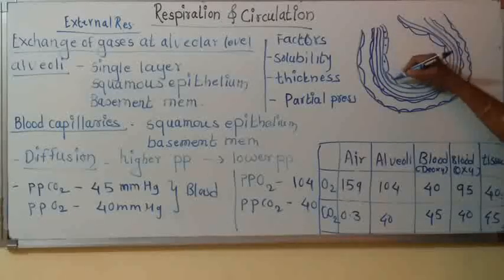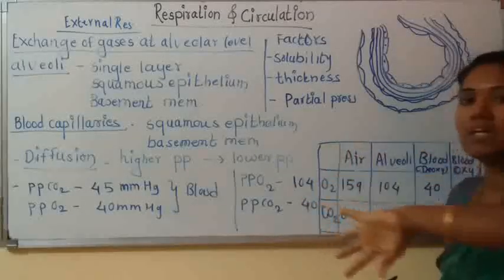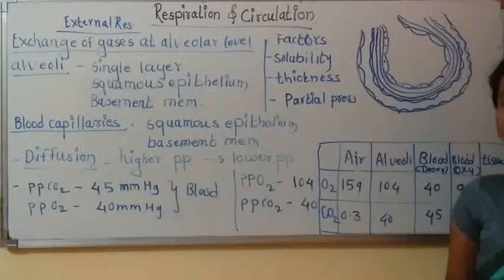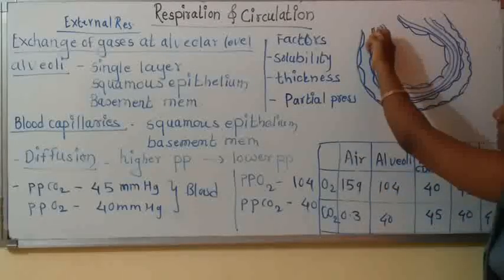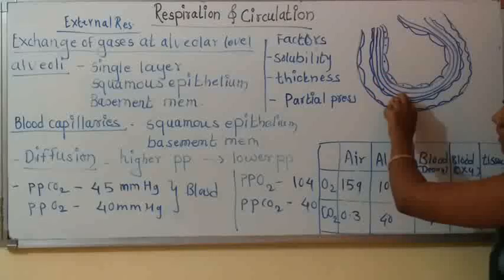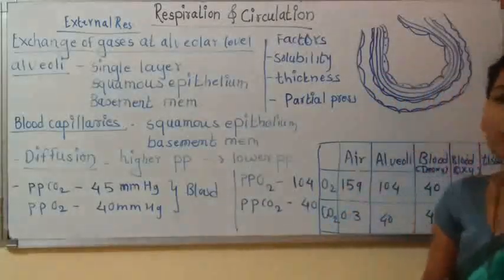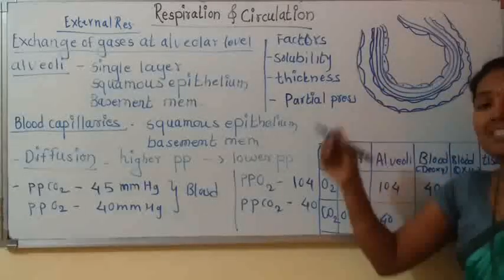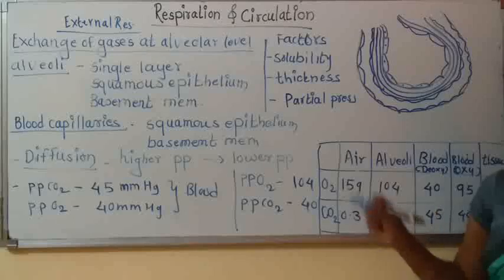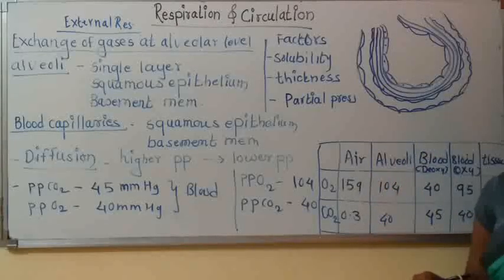Now a characteristic feature of epithelium is that below the cell there is a single layer called the basement membrane, and that membrane is non-cellular. Remember this; I am going to repeat once again.